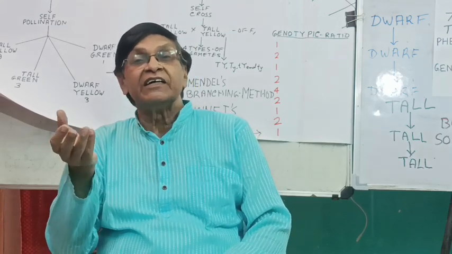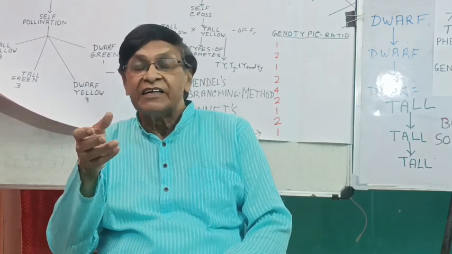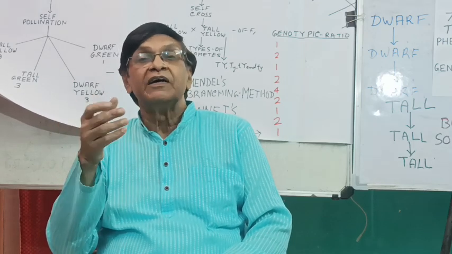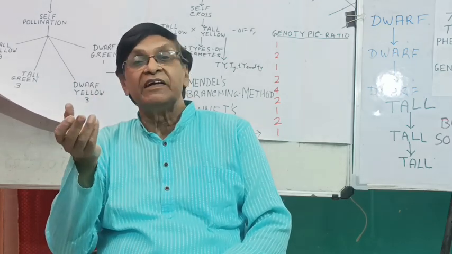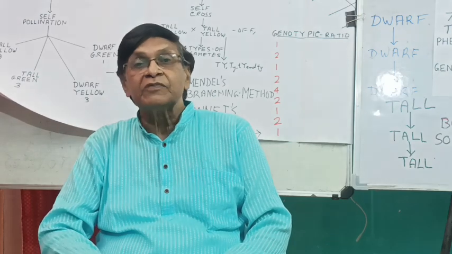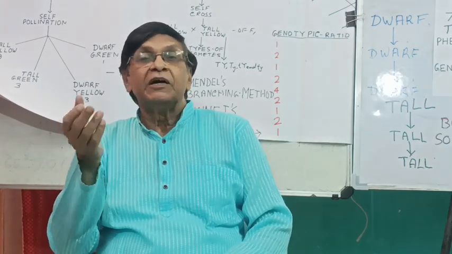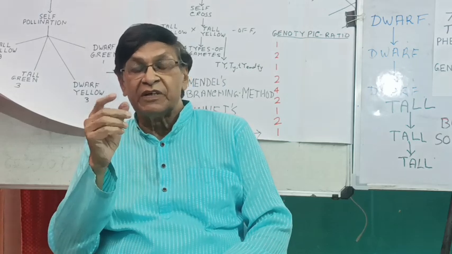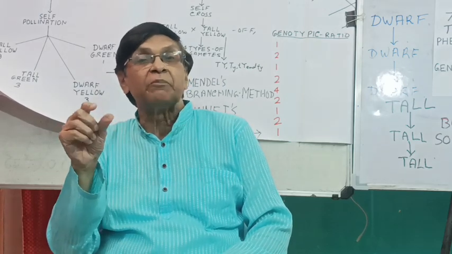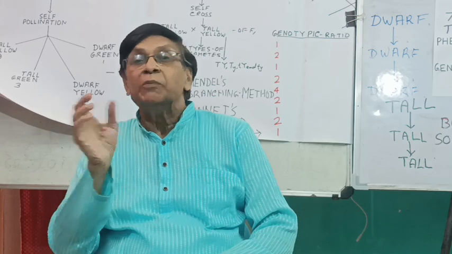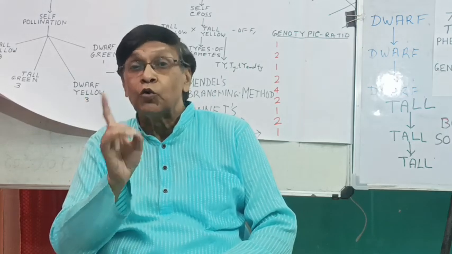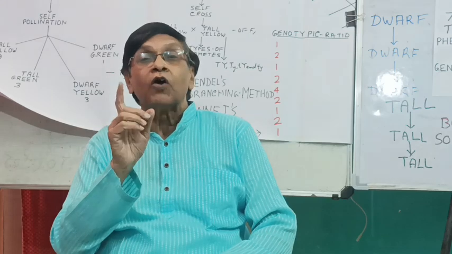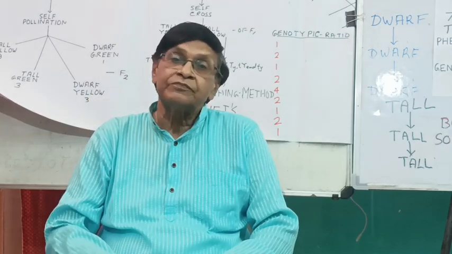Then, by the way, they read the article written by Mendel and the whole world became aware of Mendel's contribution. In fact, Mendel had explained his experiments. The title of the paper was Experiments in Plant Hybridization, but he had not given any rule. The 3 rules were given by Correns later on.